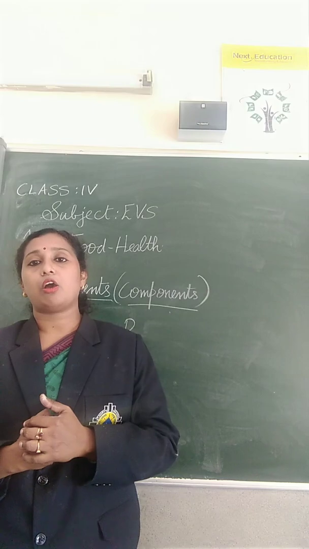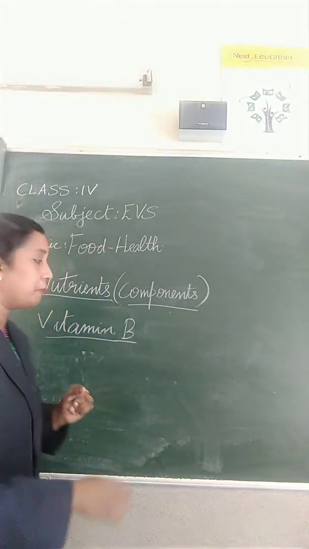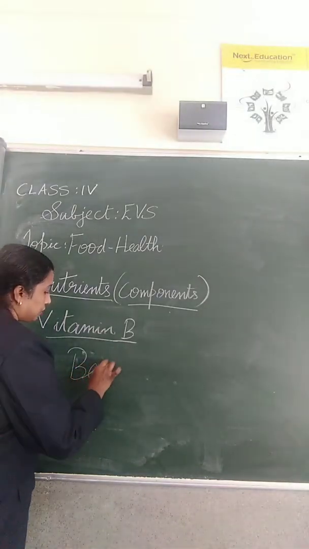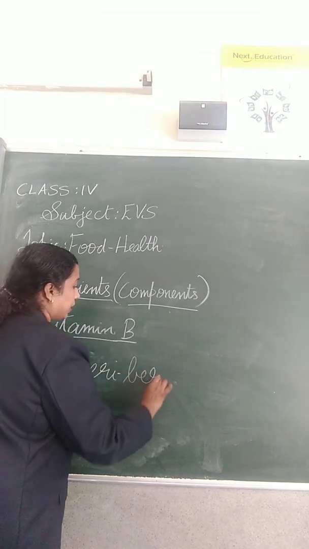And the deficiency of vitamin B may cause the disease known as beriberi.